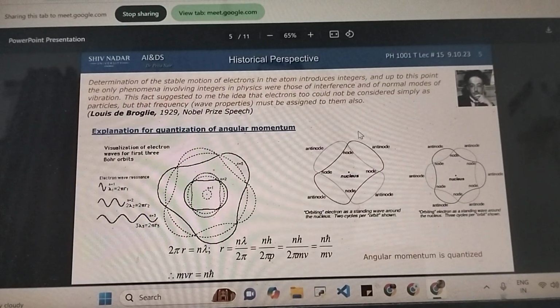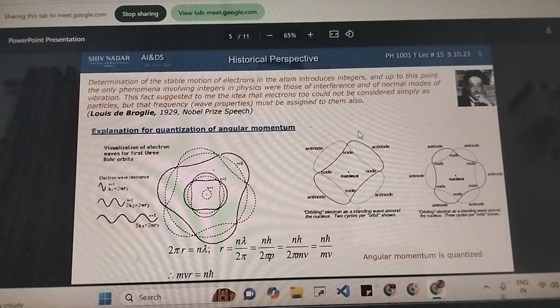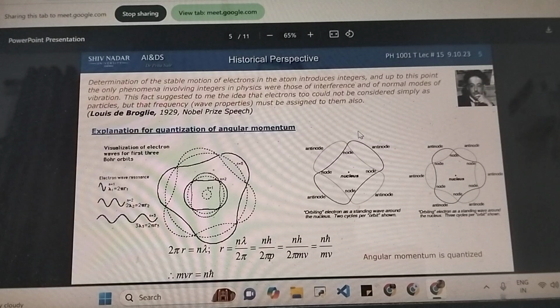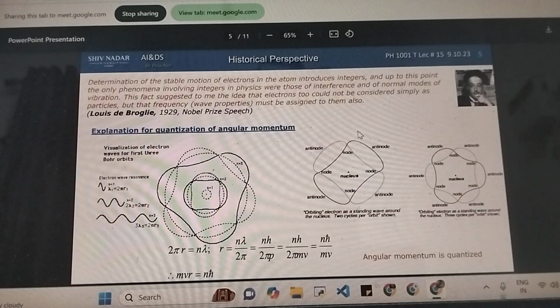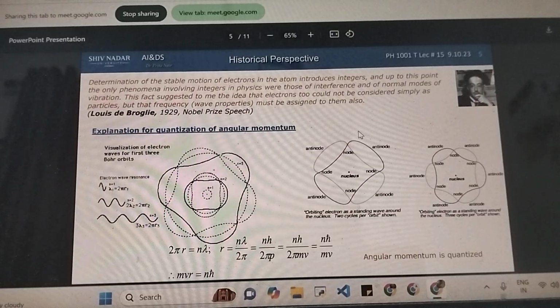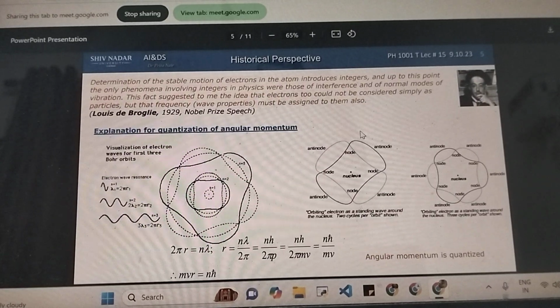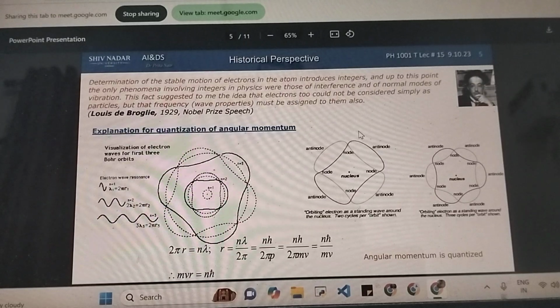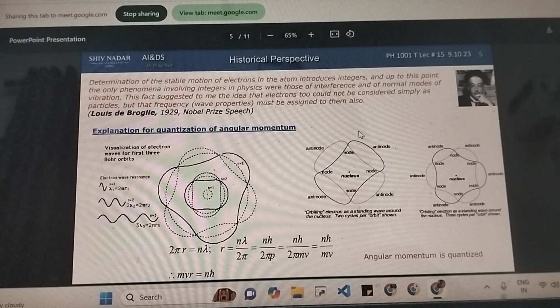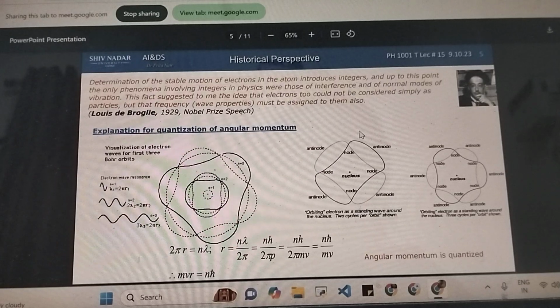Moving on, this is somewhat unrelated to what you would have learnt in your previous section on quantum physics, which was mostly about atoms, oscillators, average energy and all that. So this one is a little, let's say, unrelated to that. But again, it broadly falls under the topic quantum. So what it says is angular momentum is quantized.